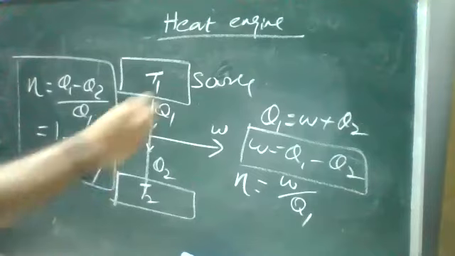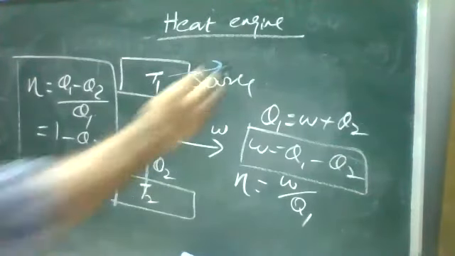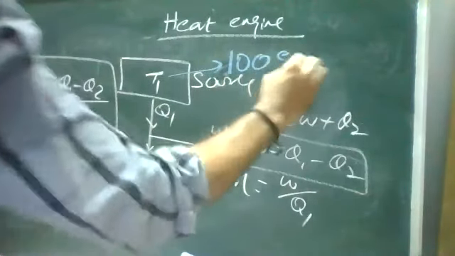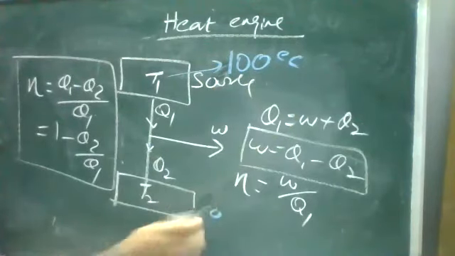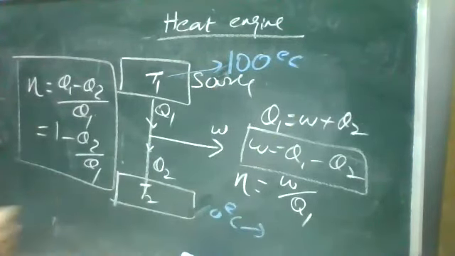So steam point is nothing but your source, and the temperature is 100 degrees Celsius. Ice point is 0 degrees Celsius. So you need to convert it to Kelvin and find the efficiency here. Try to find the efficiency. Steam point is 100 degrees Celsius and ice point is 0 degrees Celsius. We need to find the efficiency from it.